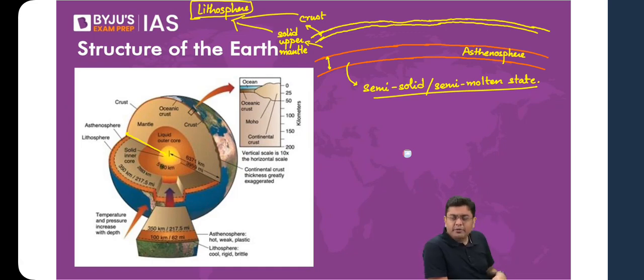At these depths, the temperature is also high. The pressure exerted from above is also high. So that is where these radioactive elements undergo a thermonuclear reaction. And as a consequence of that reaction, they produce so much heat that all the materials around it are partially converted into semi-molten, semi-solid state.